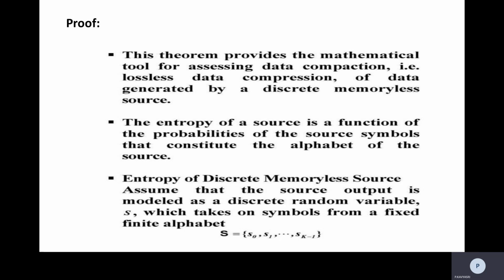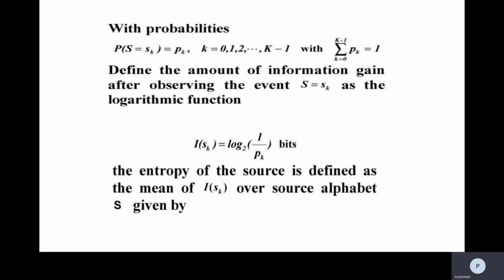And the entropy of a source is a function of the probabilities of the source symbols that constitute the alphabet of the source. For the entropy of a discrete memoryless source, assume that the source output is modeled as a discrete random variable S, which takes on symbols from a fixed finite alphabet. For example, S is equal to s0, s1, and so on up to sk minus 1, with the probabilities P of S is equal to Sk is equal to Pk.